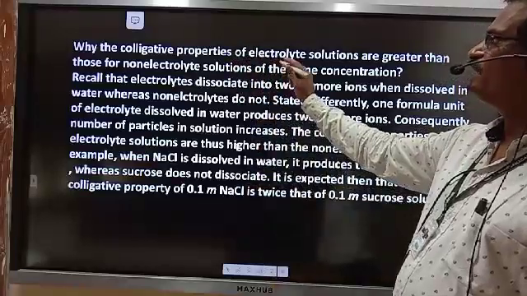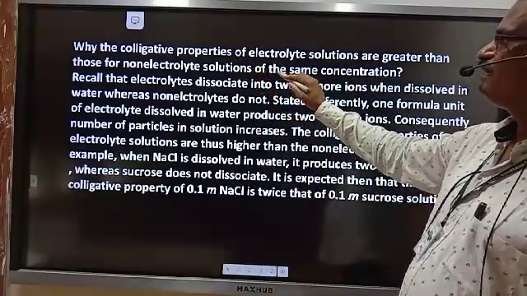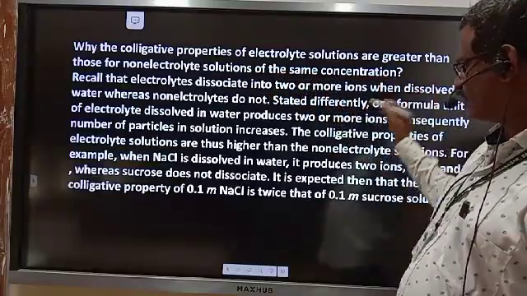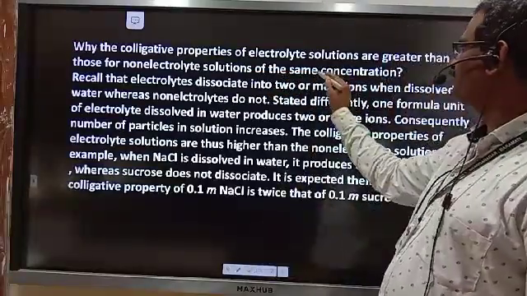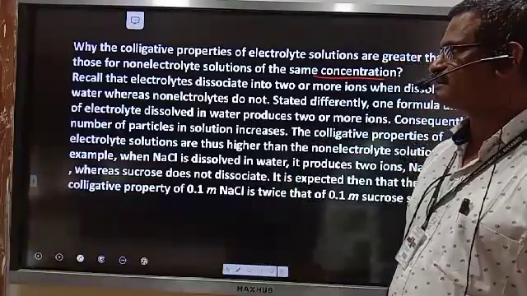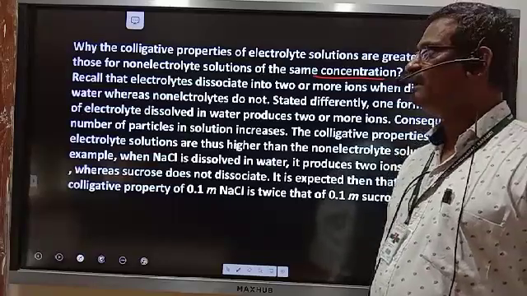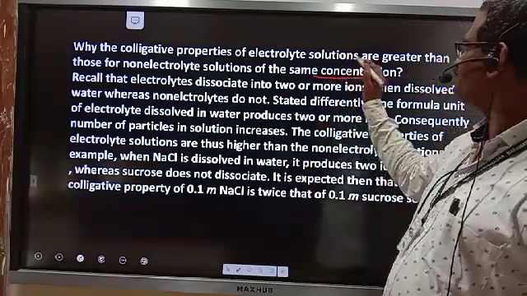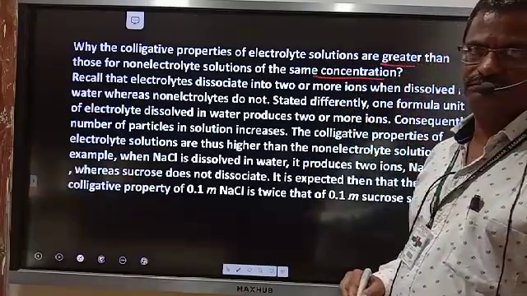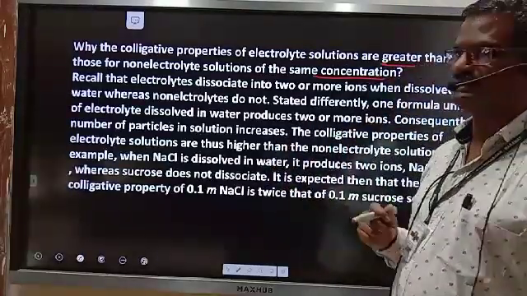Now, why are the colligative properties of an electrolyte solution greater than those of a non-electrolyte solution of the same concentration? That is the point of discussion, and that is what I have just discussed. The colligative properties of an electrolyte are greater than those of a non-electrolyte of the same concentration.